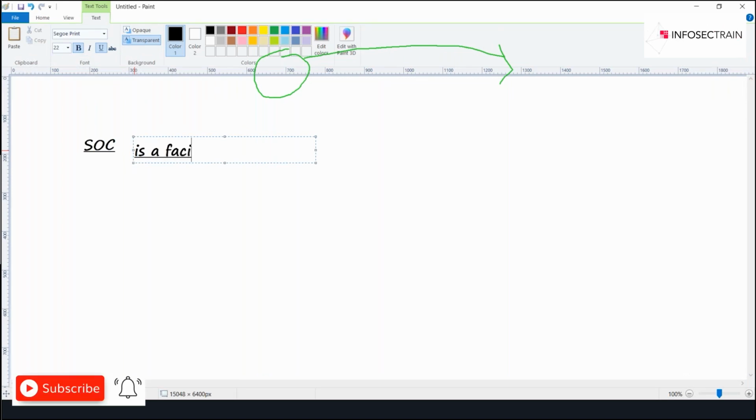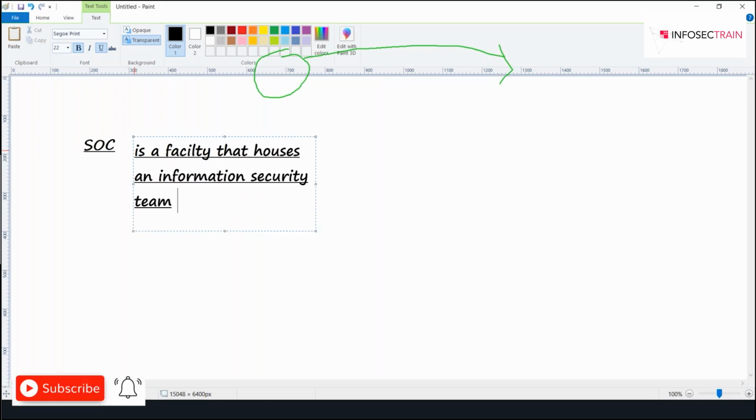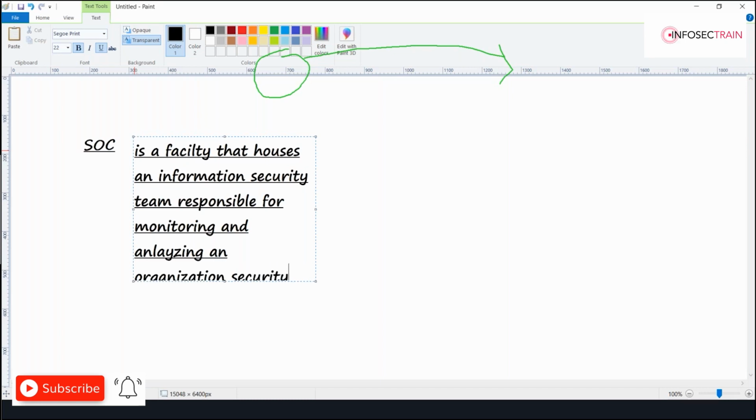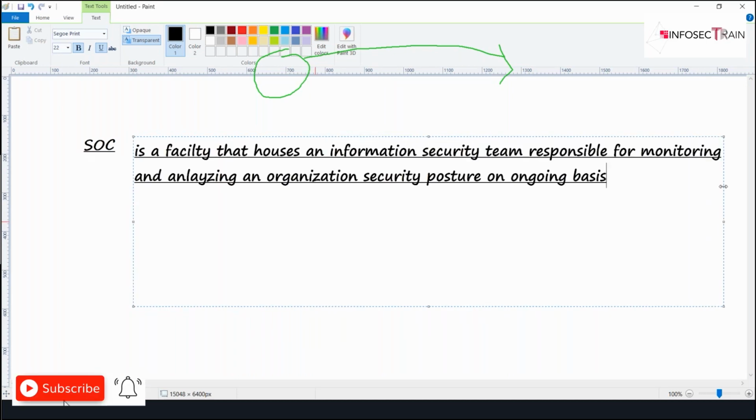we say it's a facility that houses an information security team responsible for monitoring and analyzing an organization's security posture on an ongoing basis, 24/7. Now there is one more thing that comes up here.